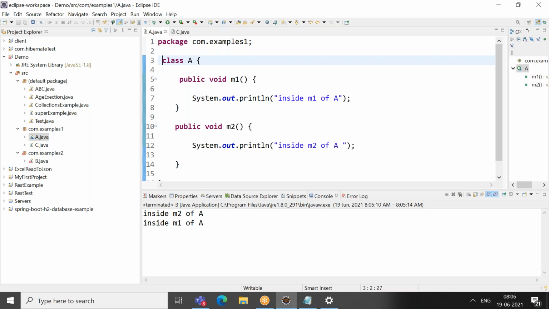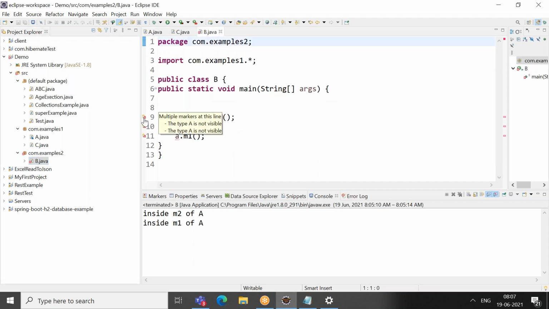No, right? First of all, your class itself is not accessible. Inside a class you have a method, so you cannot reach the class. Then even if the method is public, you cannot access it. So your class should first be public, and only then does it come to the method. You see, it cannot even create the class itself, right?